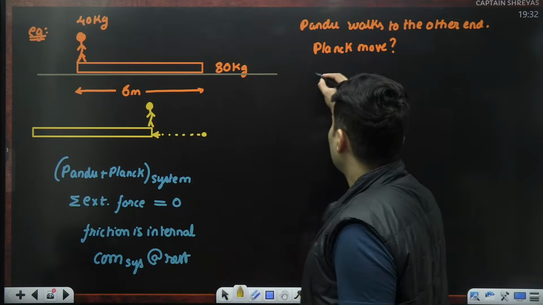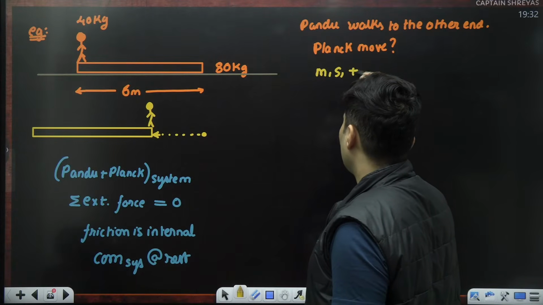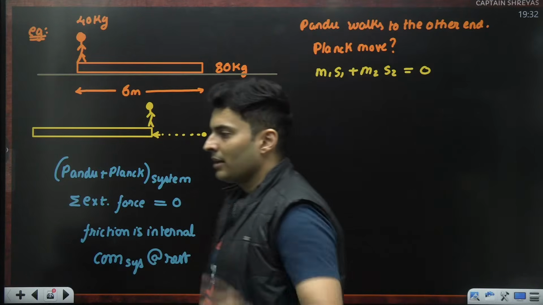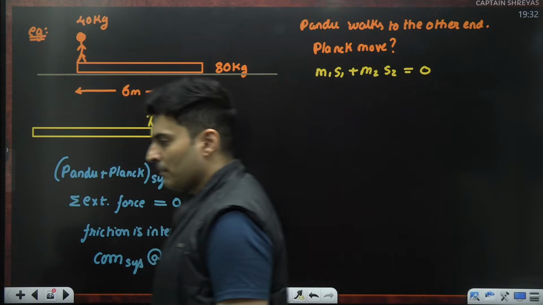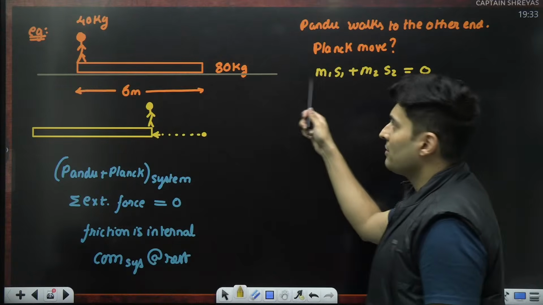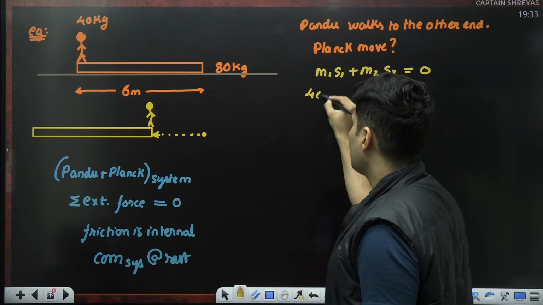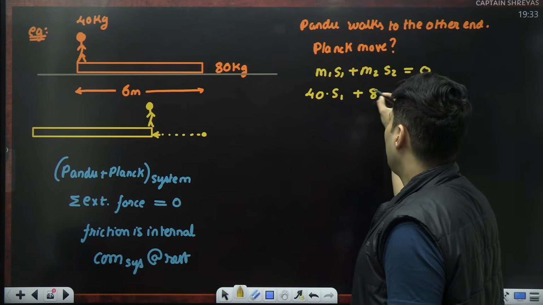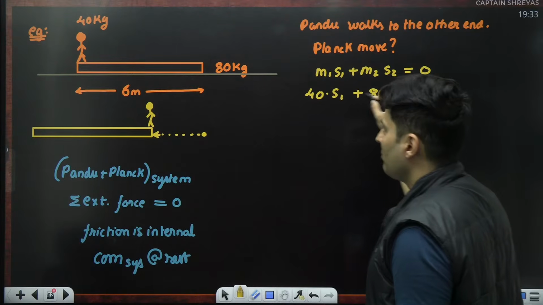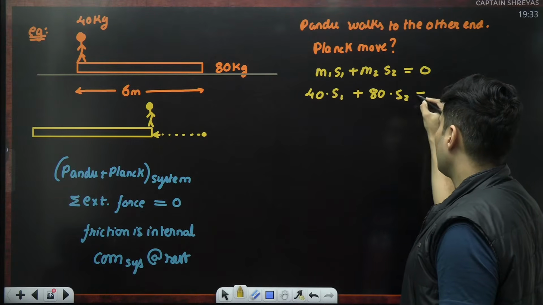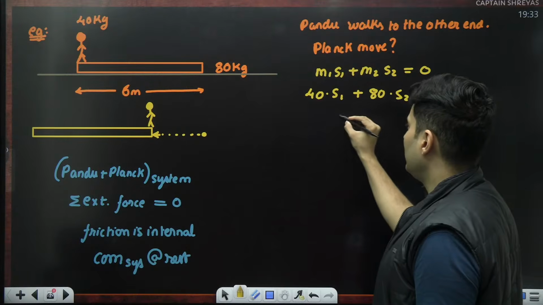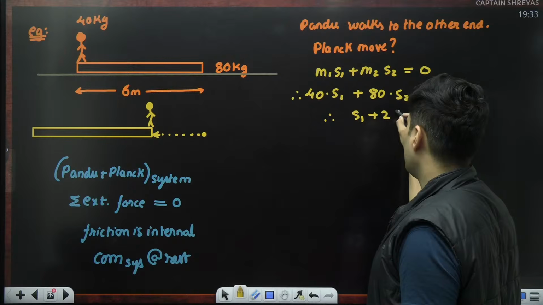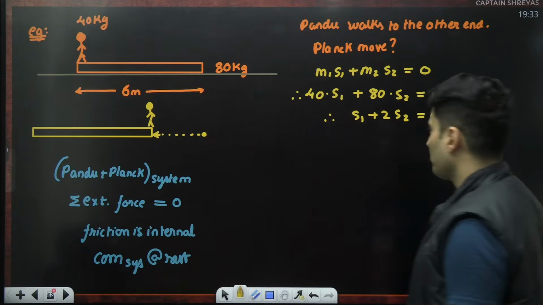If it is at rest, we know what to do. All I have to do is just say m1 s1, there are only two masses, plus m2 s2, no need of the third term, is equal to 0. Yep. Now, what is mass number 1? Well, it is 40 kg. What is displacement 1? S1. What is mass number 2? It is the plank, so it is 80 kg. What is displacement number 2? I do not know. Is equal to 0. So 40 goes with 80 2 times. So because of which I will say S1 plus 2 times of S2 is equal to 0.